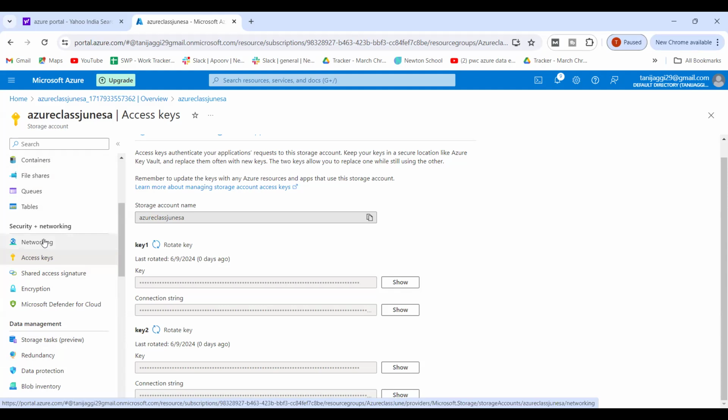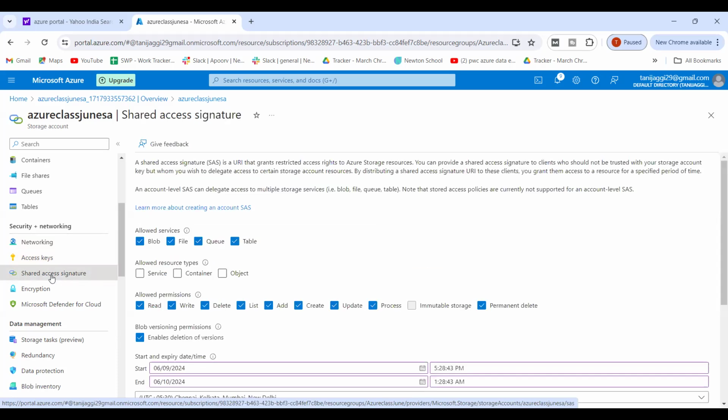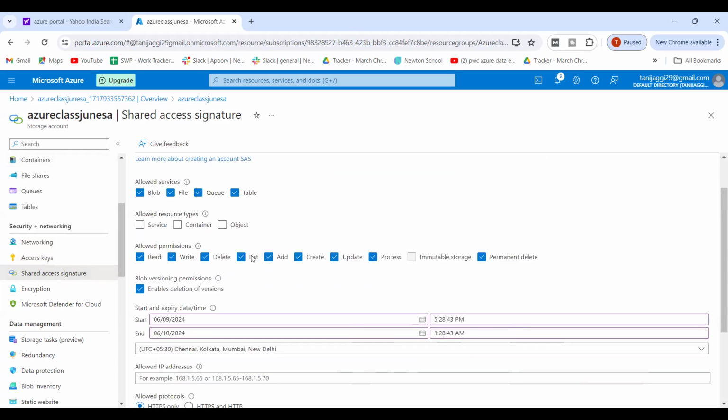Yesterday, and today also, I talked about SAS tokens. What is a SAS token? It is a shared access signature token. Once you open this, you can find it over here. Allowed services: whatever services I want, I want only blob services to be given. Allowed resource types: I want only a specific container or a specific object, I can do that. Then what permissions I want to give that person: only read, only write, delete, list, add, create, update, whatever I want.